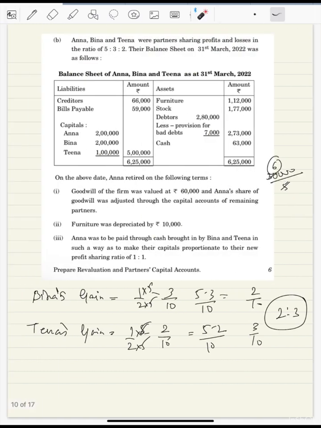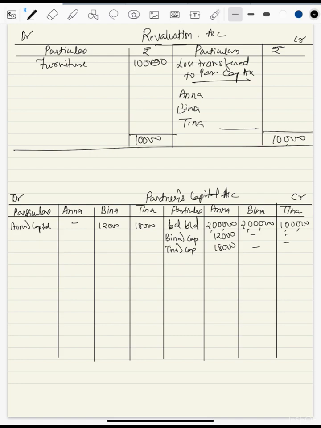The ratio is 5:3:2. So 10,000 distributed in 5:3:2 gives 5,000, 3,000 and 2,000. So the loss will come to the debit side of the partners' capital accounts. So we'll write here revaluation account 5,000, 3,000 and 2,000.